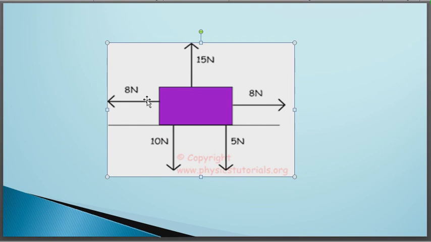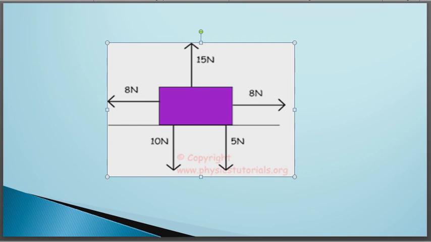If we add these two forces, we will have to put a negative sign with one of them. One will be taken as positive and the second as negative. So 8 minus 8 we will get 0. So here we saw that the sum of all the forces on this body is 0. So we can say that this body is in equilibrium, and this body satisfies the first condition of equilibrium.